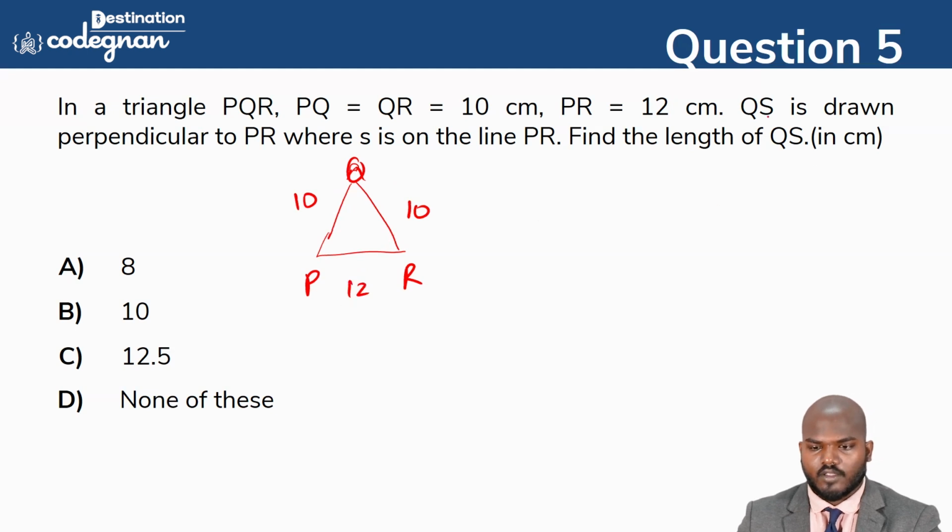Now QS is drawn perpendicular to PR. So PR is like this, and if you want to draw the perpendicular, it will come straight.